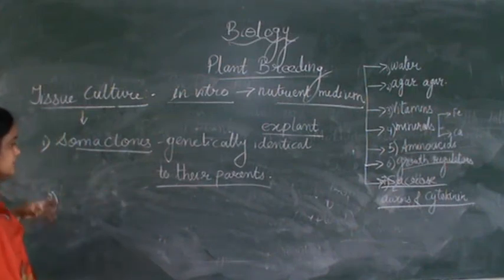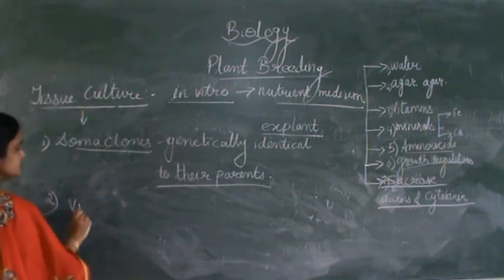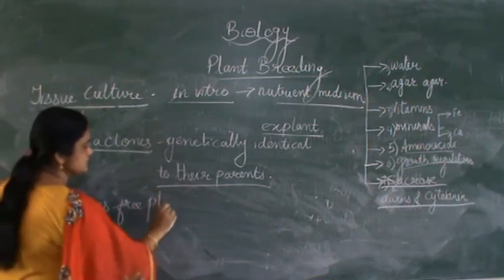So in tissue culture, virus-free plants can be developed. It helps in producing virus-free plants.